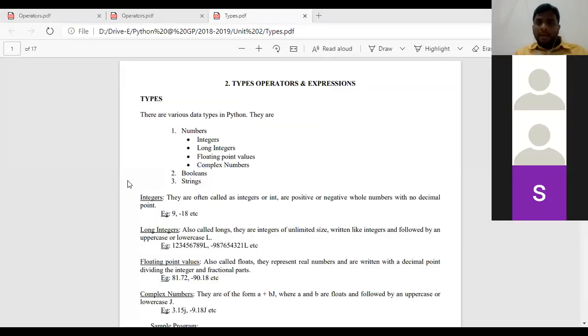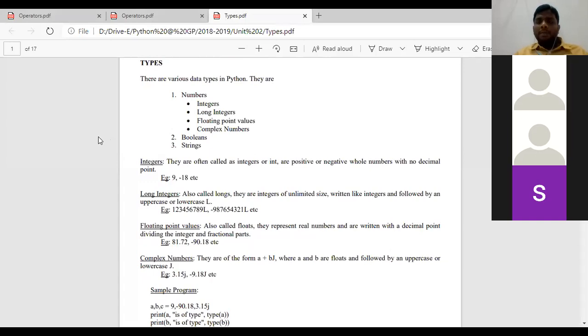So next concept is data types. What are the different data types available in Python? In Python, there are three types of data types. First one is numbers, booleans, and strings.